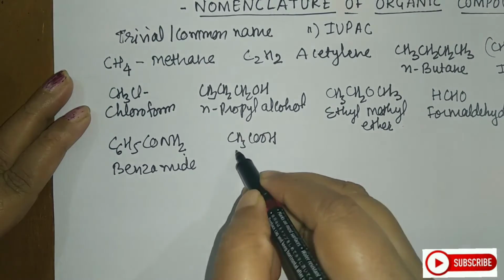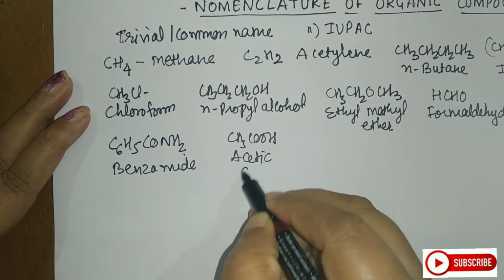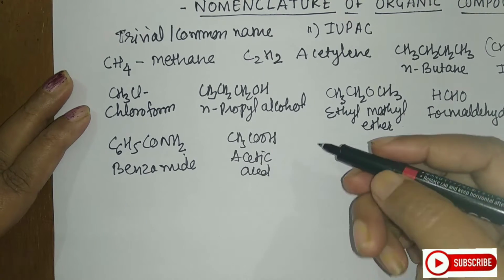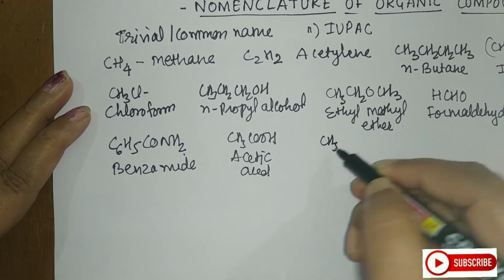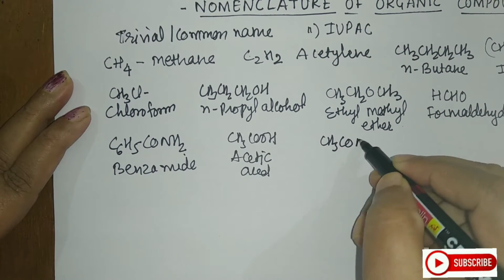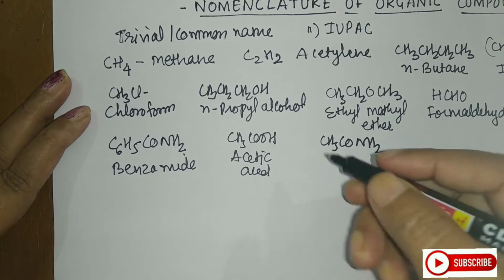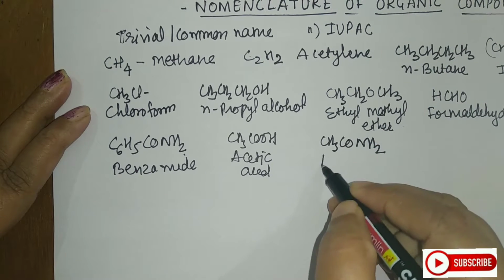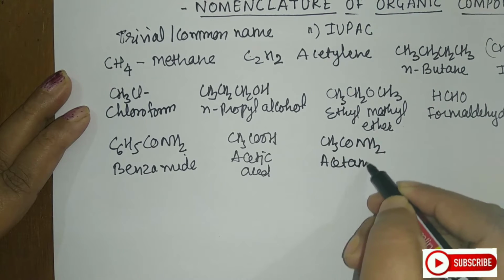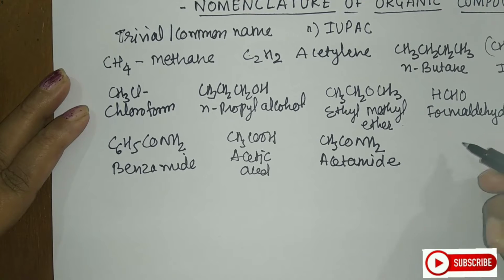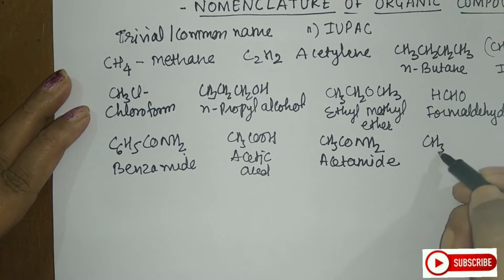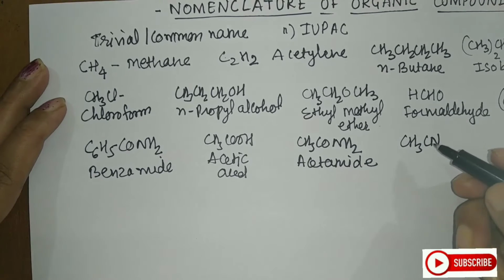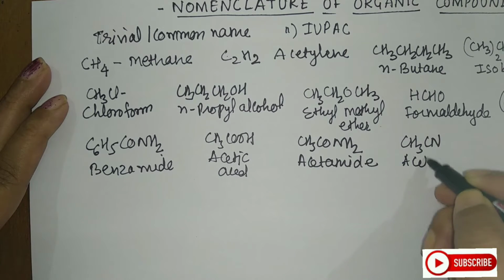CH3COOH is called acetic acid. CH3CONH2 is the amide group, so this is called acetamide. Next is CH3CN, called acetonitrile.